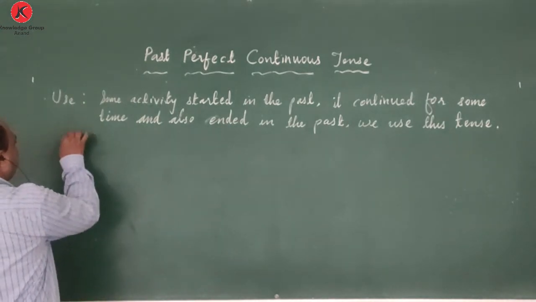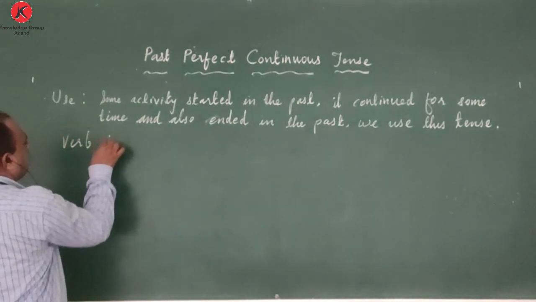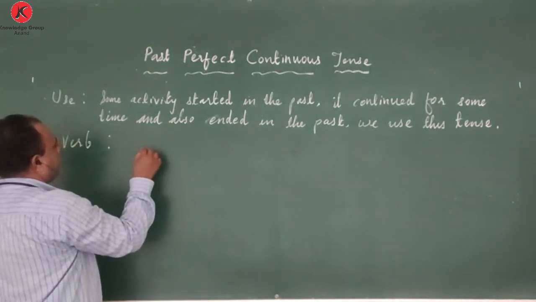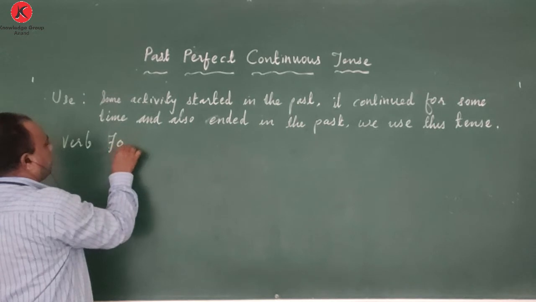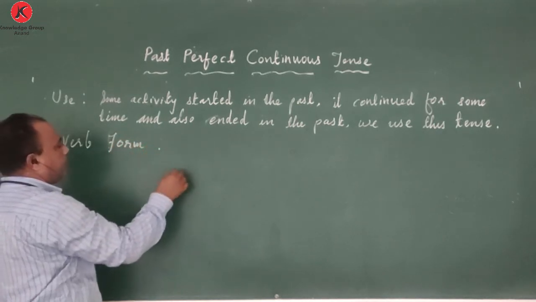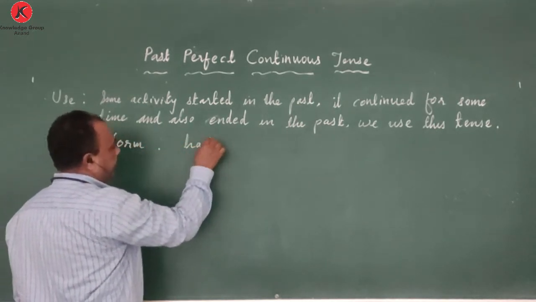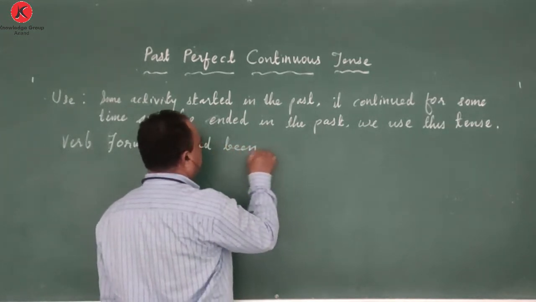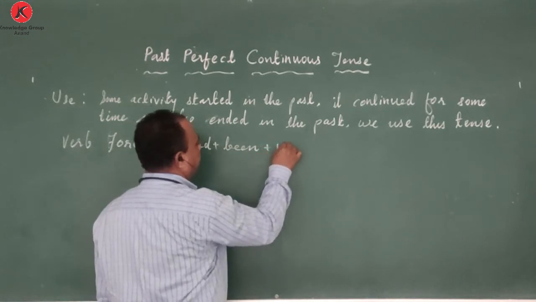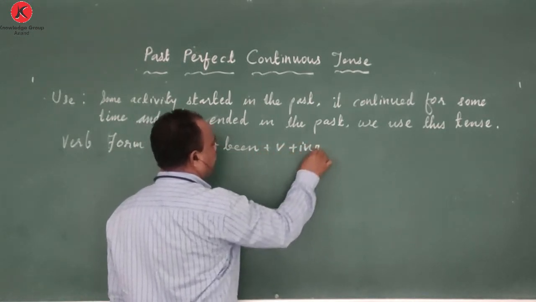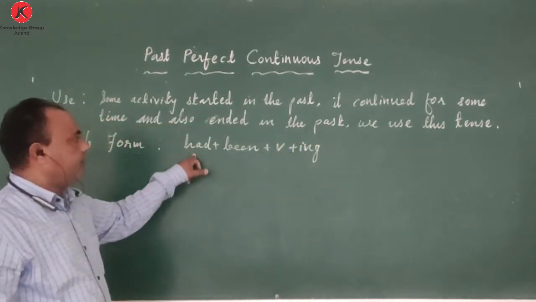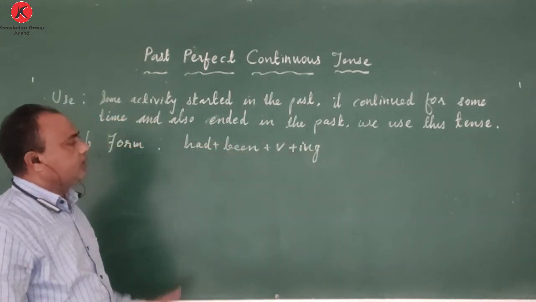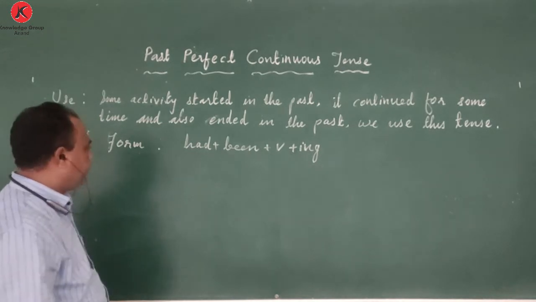Now, before we form a sentence, let me discuss with you about the verb. Verb form is had, been. Had and been plus verb plus ing. Had or been plus verb plus ing. This is the formation you have to remember.